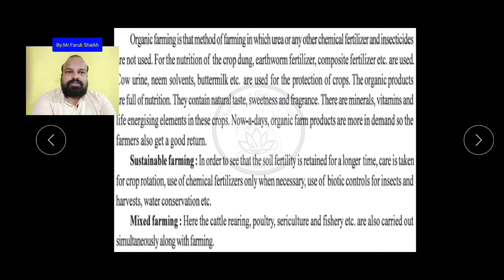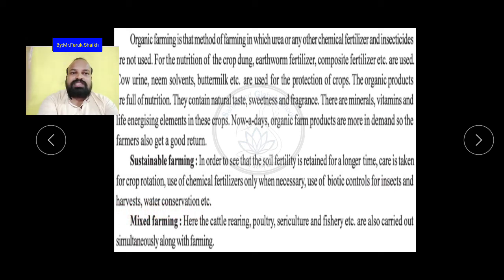Then sustainable farming. What is sustainable farming? In order to see that the soil fertility is retained for a longer time, care is taken for crop rotation, use of chemical fertilizer only when necessary, use of biological control for insects, harvest water conservation, etc.